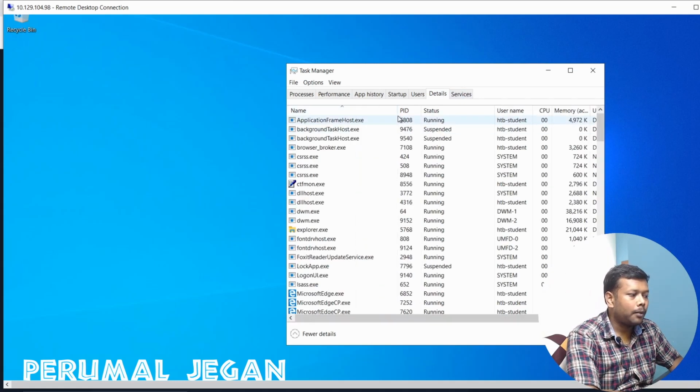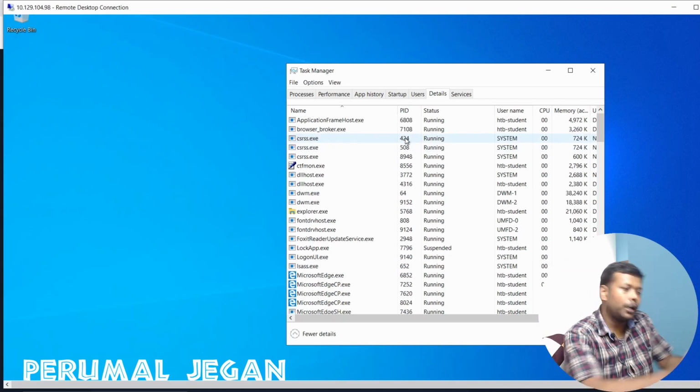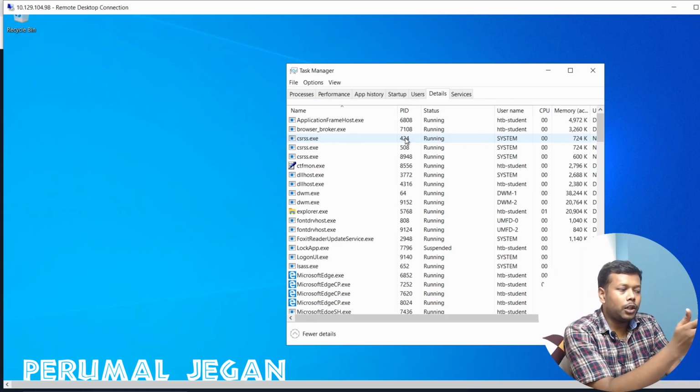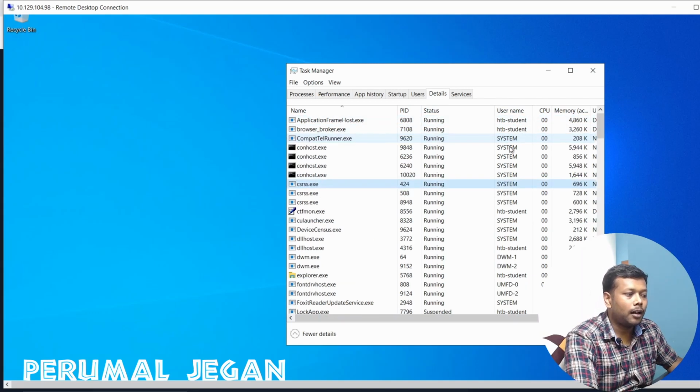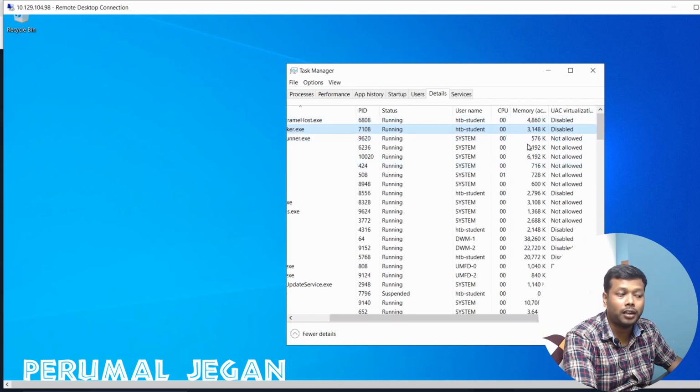The details tab gives each and every service, the name of the service, and the name of the process, and the process ID it gives. So if you want to terminate a certain process, or not only termination, any actions that you are performing on a particular service, you can use the unique process IDs, and also the status of each and every process, the username, whether the process is running by the system or a particular user. It shows that. And as I said, each and every process consumes certain memory and CPU.